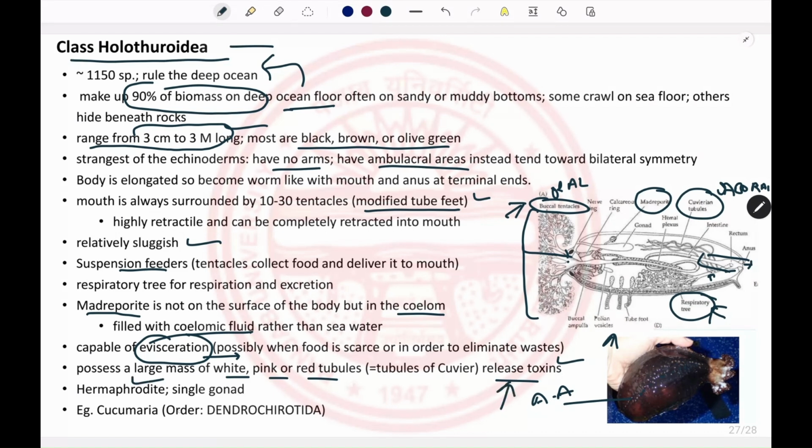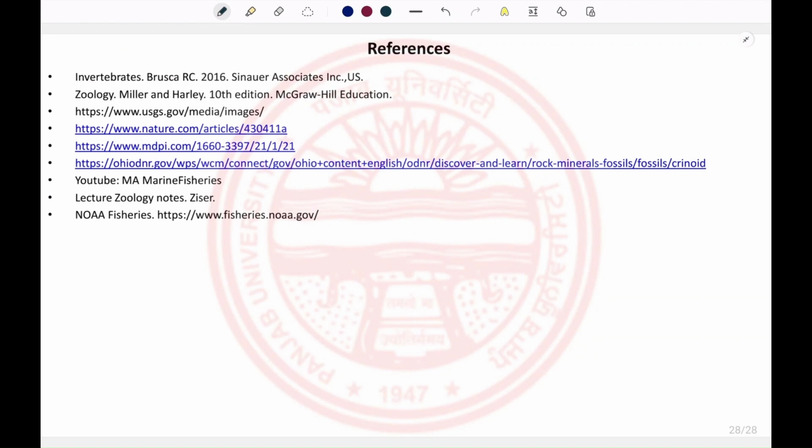They are hermaphroditic individuals, and they have only a single gonad. One of the characteristic individuals is the sea cucumber, Cucumaria, which belongs to the order Dendrochirotida. So this is all for the general characters as well as the classification of phylum Echinodermata.